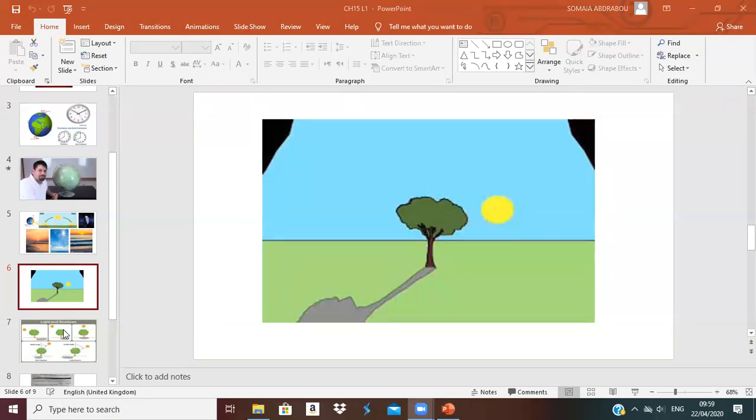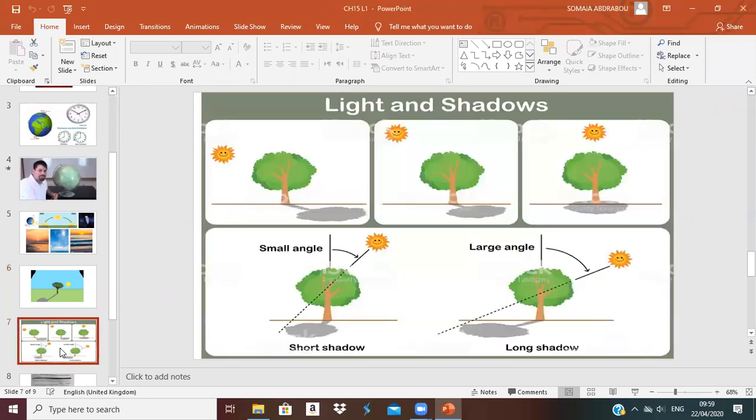Shadow is not the same during the day, it is different. So we said that the sun rises from the east, right? So sunrise from the east in the morning, the sun is short or low in the sky, so the shadow will be long.